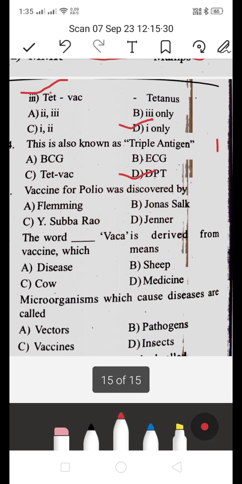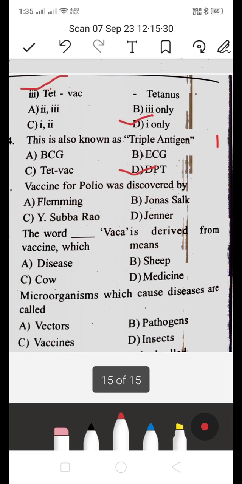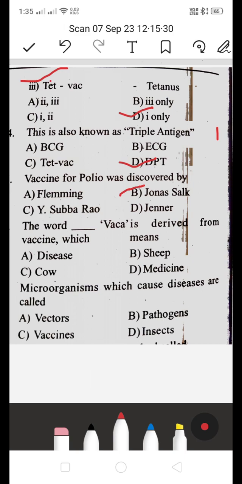Vaccine for polio was discovered by whom? Is it Fleming, Jonas Salk or Weiss, Barrow, Jenner? Vaccine for polio was discovered by B, Jonas Salk. He discovered the vaccine for polio. Next, the word vaccine is derived from vacca, which means disease or sheep or cow medicine. This is also a previous bit. The word vaccine is derived from vacca, like cow.